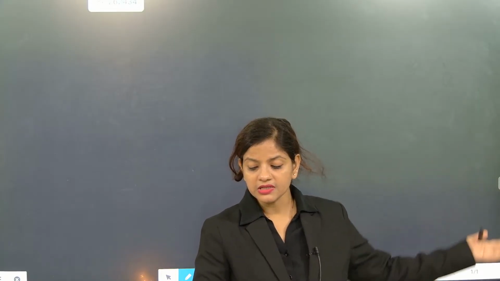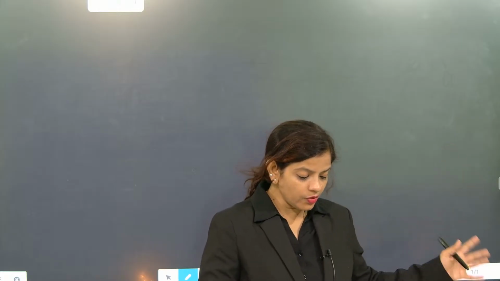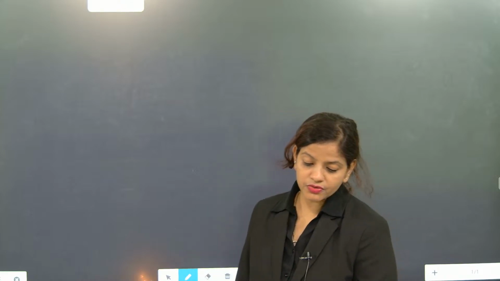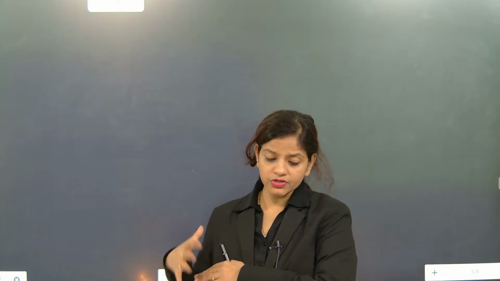Understood. So this is exactly talking about hypotonic and hypertonic. See beta, when inner concentration is less and outer concentration is more, then what happens? The fluid will move from the inner concentration to the outer concentration. The concentration of the inside part is less and the outside part is more, then the fluid will move towards inside. That is called hypotonic.